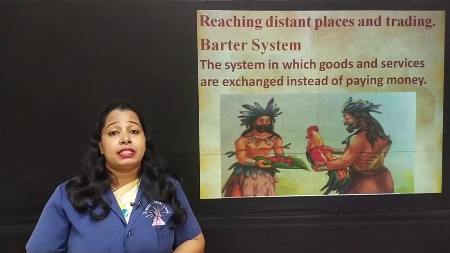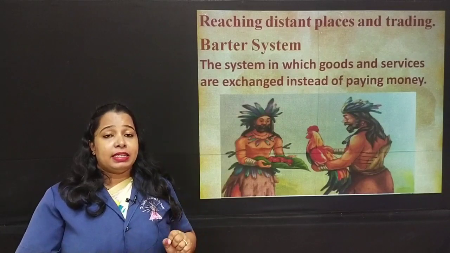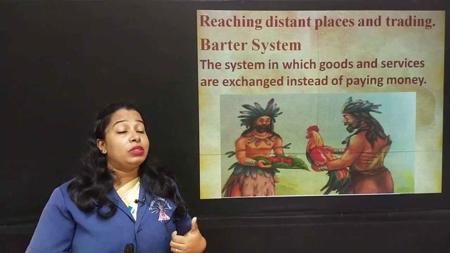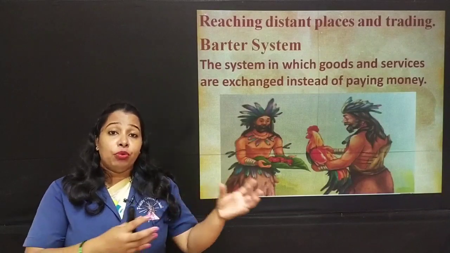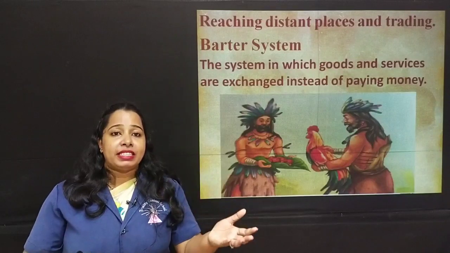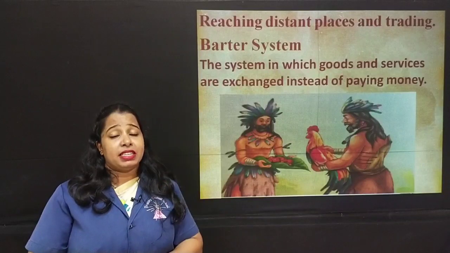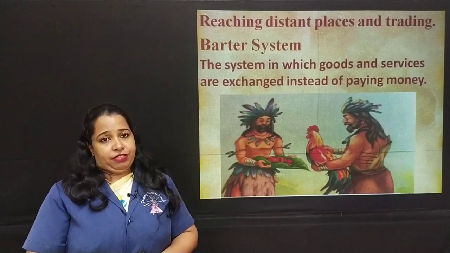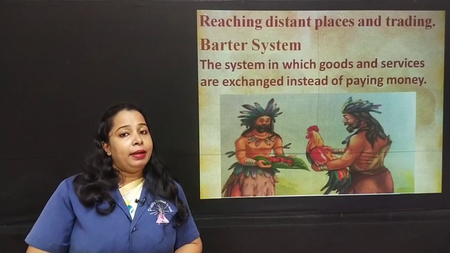So he had one system called the barter system. What is the barter system? The barter system is a system in which goods and services are exchanged instead of paying money. So if you need something, you exchange the goods with the other person, or services with the other person. There is no money involved. It's just an exchange of goods and services. That is the trade system that was followed in the beginning.